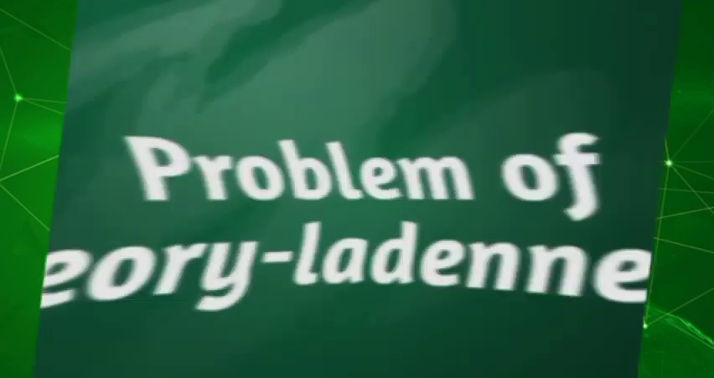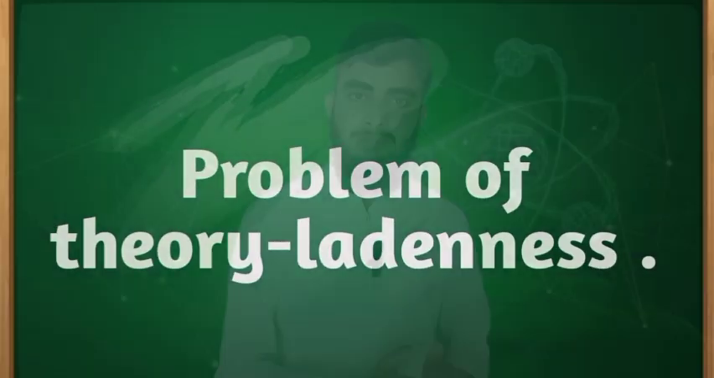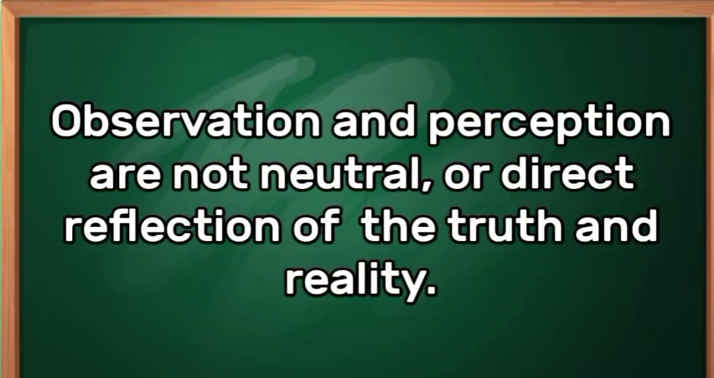Number three, problem of theory-ladenness. It's a term used in philosophy of science, which means that observation and perceptions are not neutral or direct reflections of the truth and reality, but rather they are influenced by the theory which we hold.